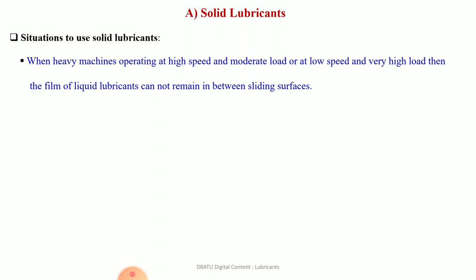Means liquid lubricants, which we apply between the metal surfaces, will not remain there. There we have to use solid lubricants.